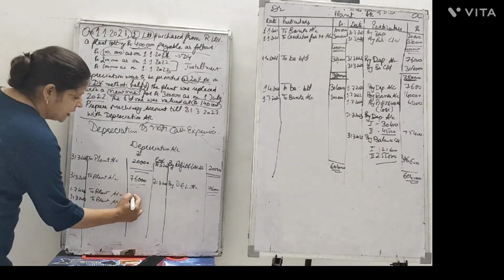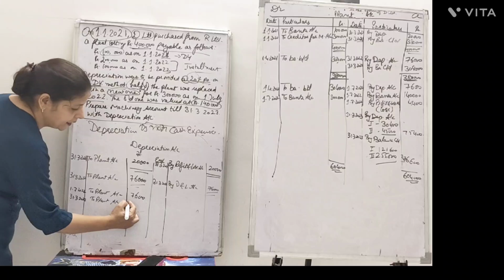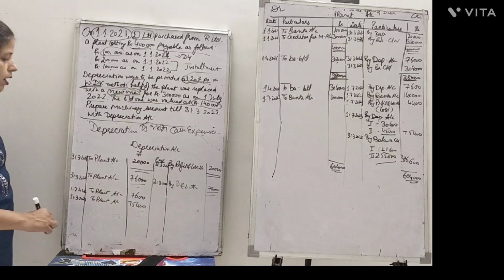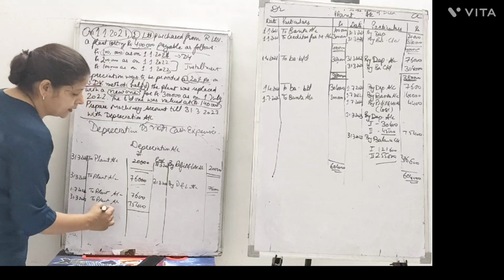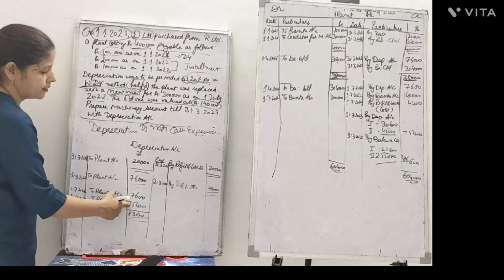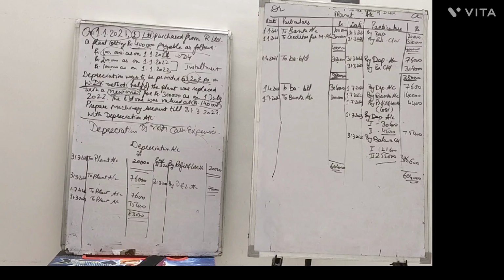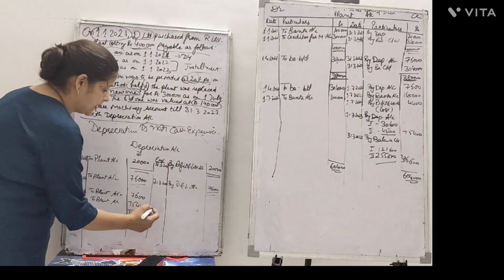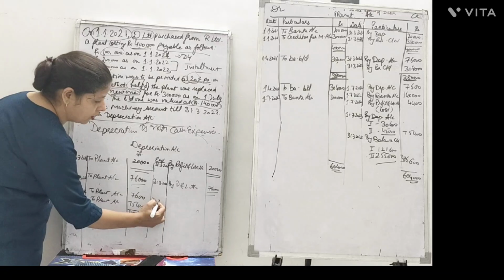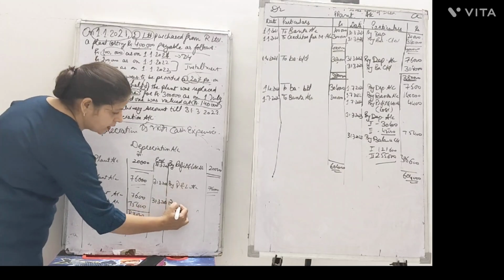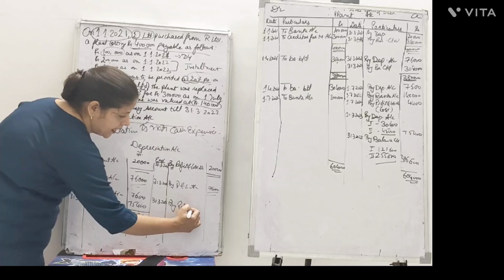So 7,600 for the first date. Next date total is 75,400. So what is the total that we are getting over here? That is 83,000 rupees. So it is 83,000 total account. This 83,000 total on the year end would be charged to which account? That is profit and loss account.